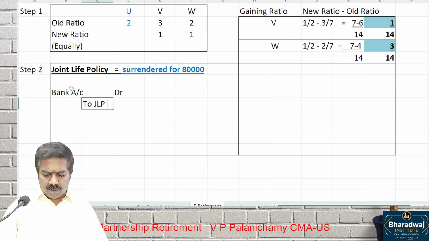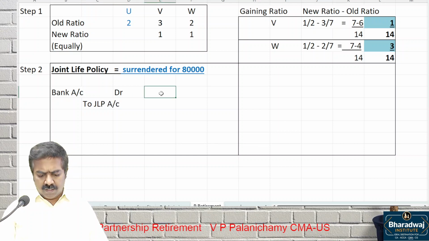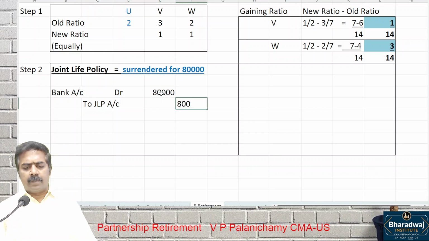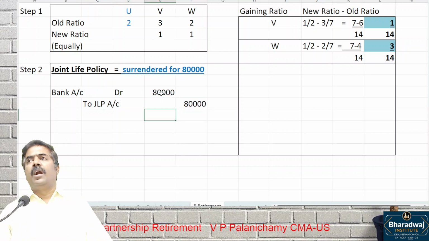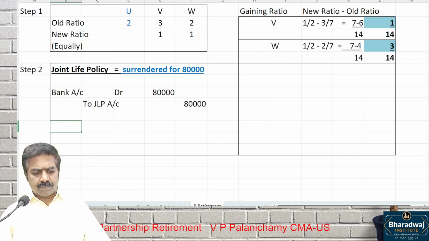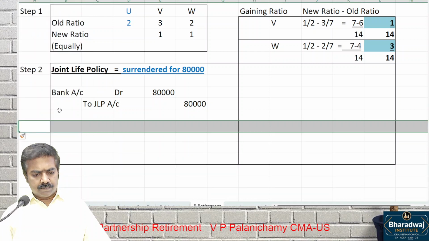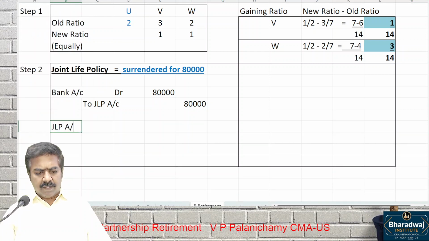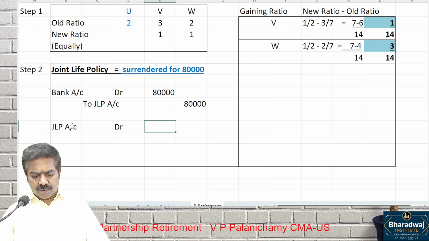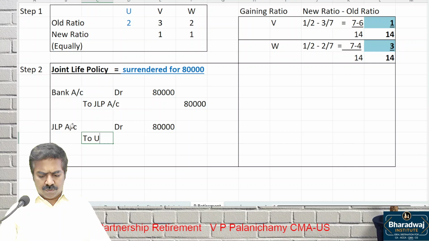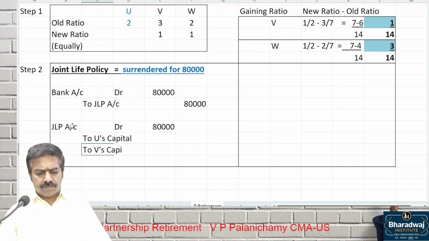Joint life policy account, how much? 80,000. Any benefit from the investment made by the firm will go to whom? All partners, in which ratio? Old ratio. JLP account debit 80,000 to which partners? To U's capital, to V's capital, and to W's capital. In which ratio?